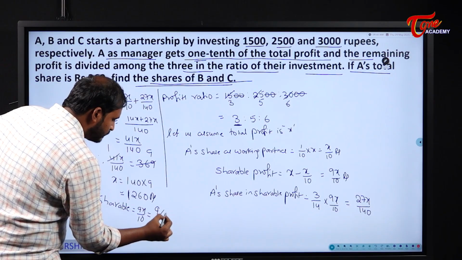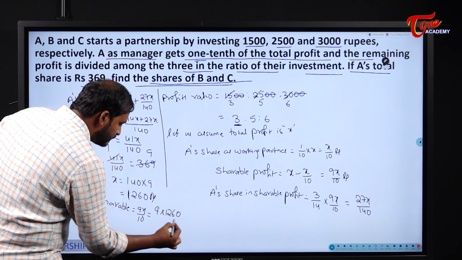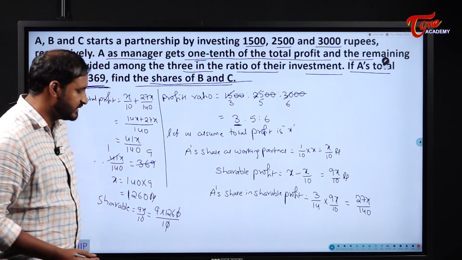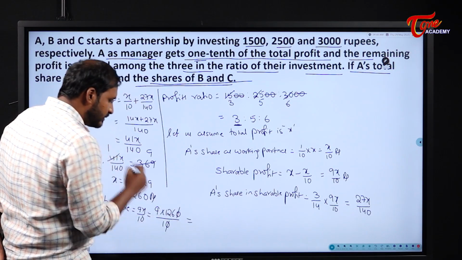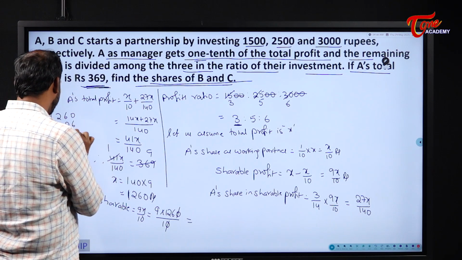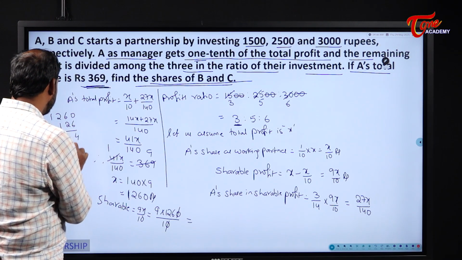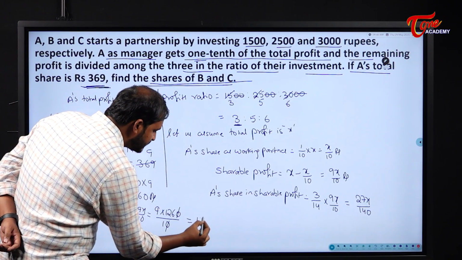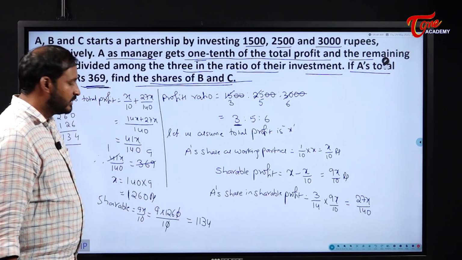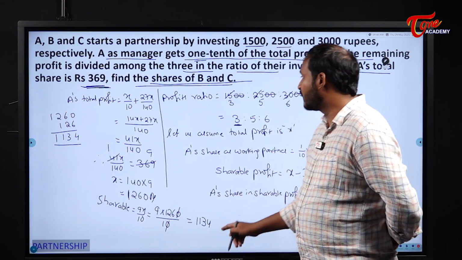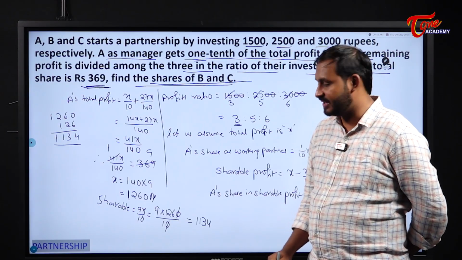It will be 9 into 1260 by 10. The 0s get cancelled, and 126 nines are 1134. Or you can do 1260 minus 126, which gives 1134. Okay, the shareable profit here is 1134. From this 1134, we need to find the shares of B and C.